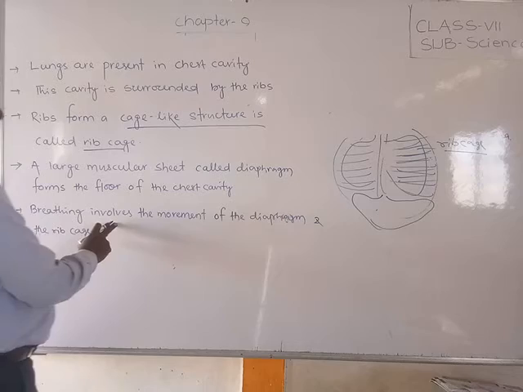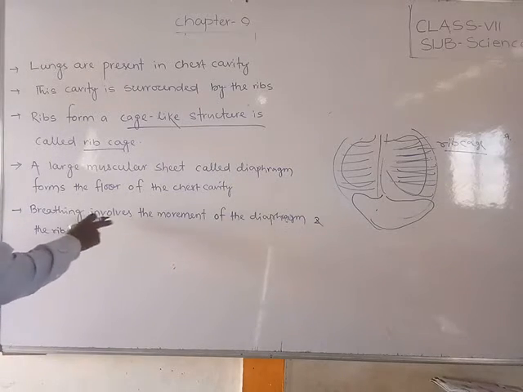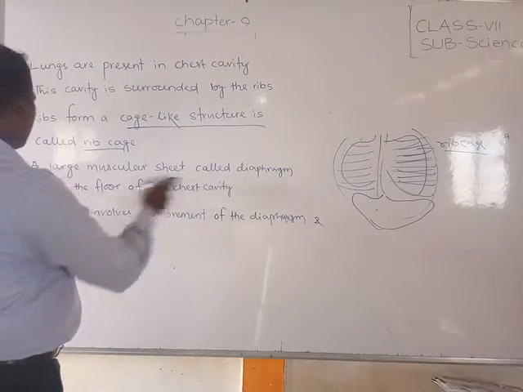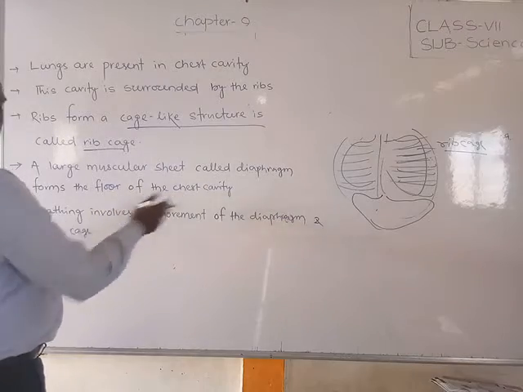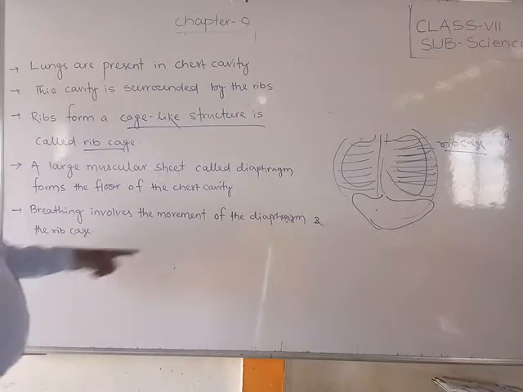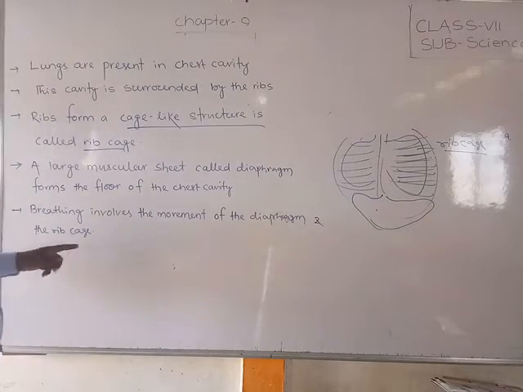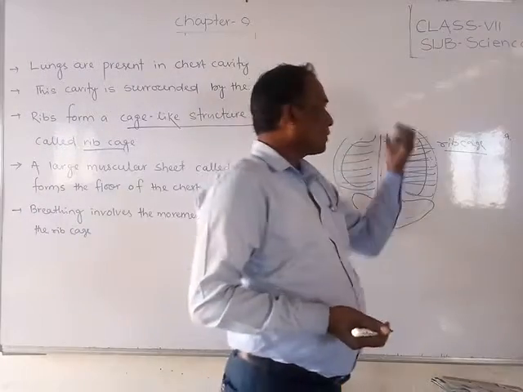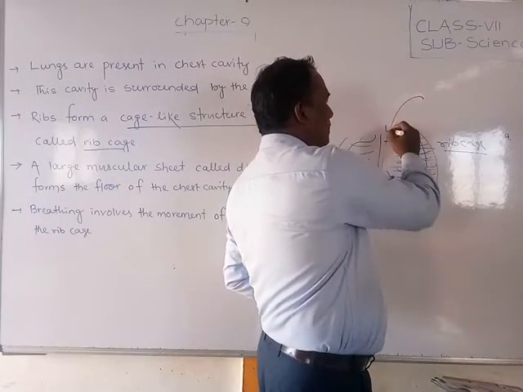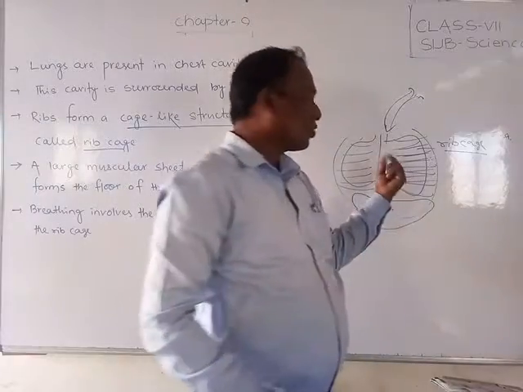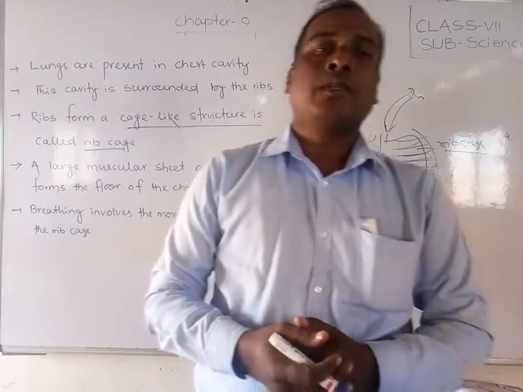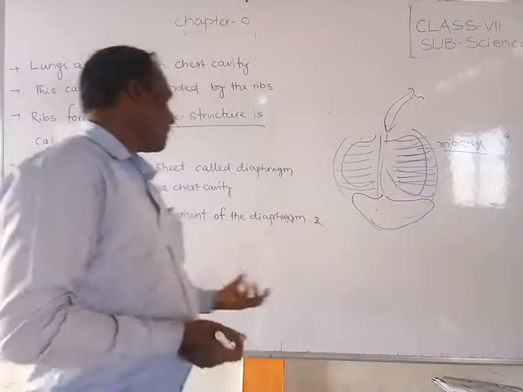Breathing involves a large muscular sheet called the diaphragm, which forms the floor of the chest cavity, and breathing involves the movement of the diaphragm and the rib cage. That movement is breathing: how oxygen gas comes in or goes out, and also the movement of our chest cavity.